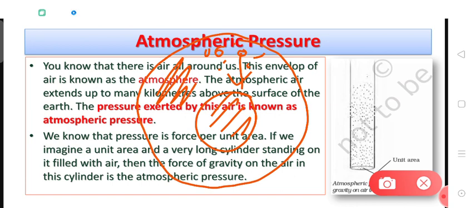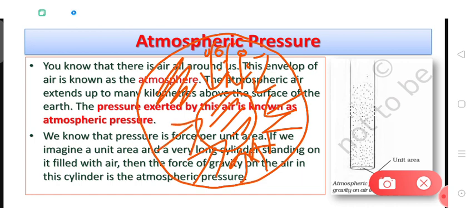So when the particles are being pulled towards the earth, they should apply a pressure on the surface of earth, or anything which is present on the surface of earth.